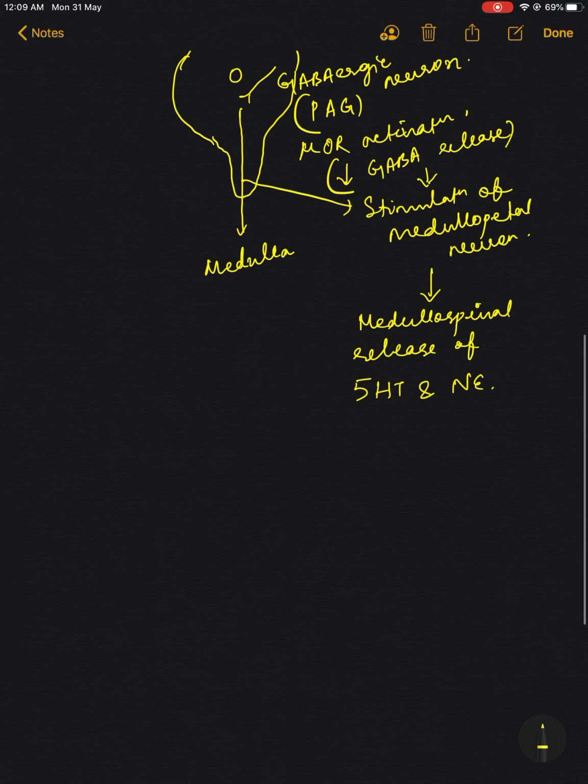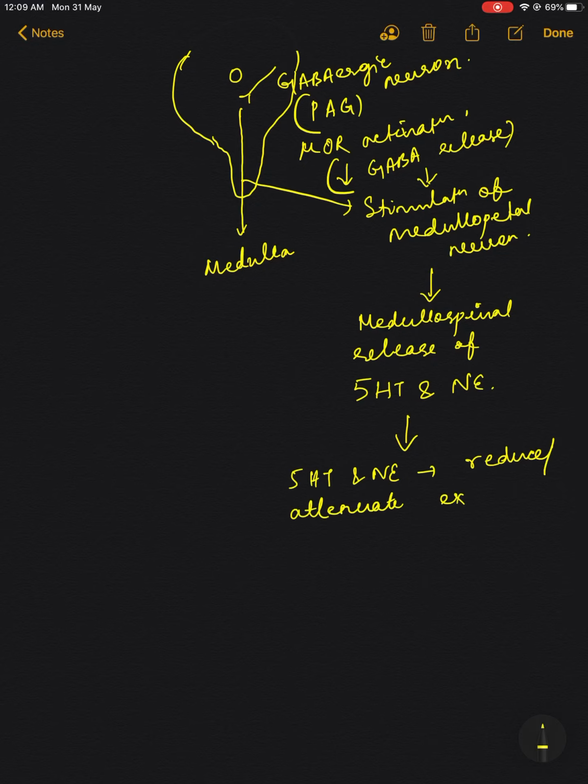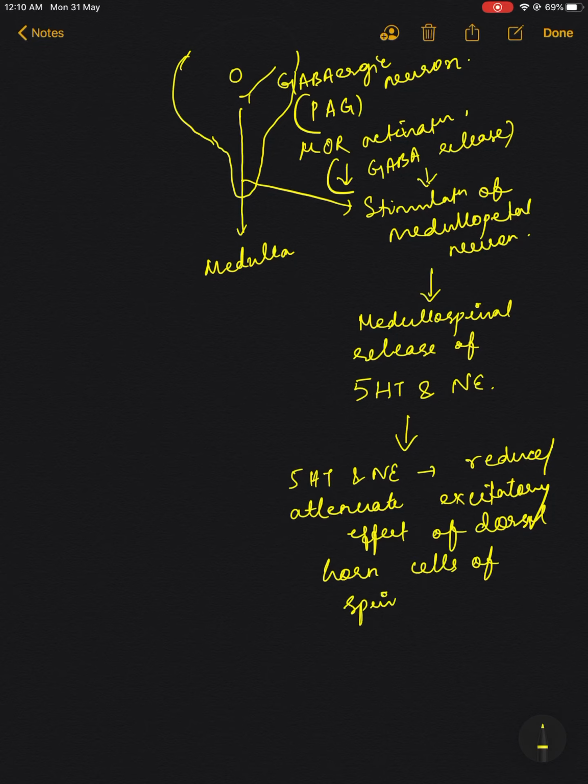This 5-HT and norepinephrine will reduce or attenuate the excitatory effect of dorsal horn cells of the spinal cord. Okay, so this is all about the supraspinal action.